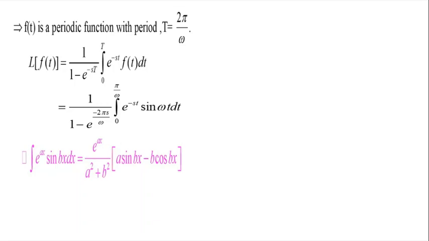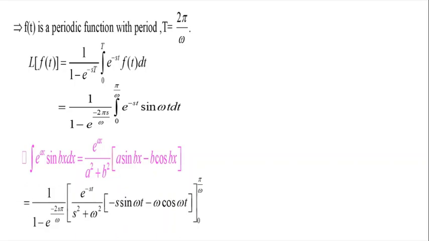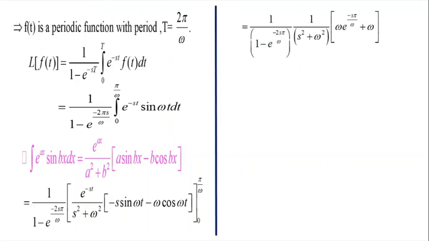Now we apply the integral formula for e power ax sin bx dx is equal to e power ax divided by a square plus b square into a sin bx minus b cos bx. So we get 1 divided by 1 minus e power minus 2s pi by omega into e power minus st divided by s square plus omega square into minus s sin omega t minus omega cos omega t under the limit 0 to pi by omega. So now when we apply the upper limit minus lower limit, we get 1 divided by 1 minus e power minus 2s pi by omega into 1 divided by s square plus omega square into omega into e power minus s pi by omega plus omega.